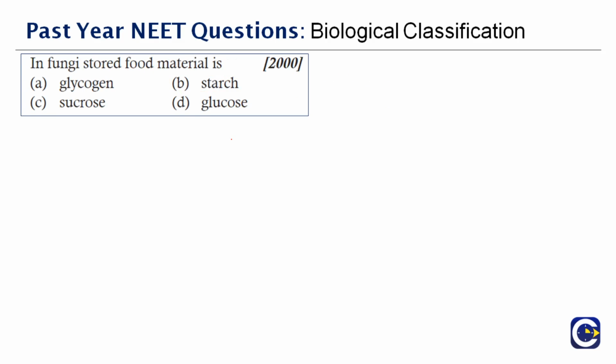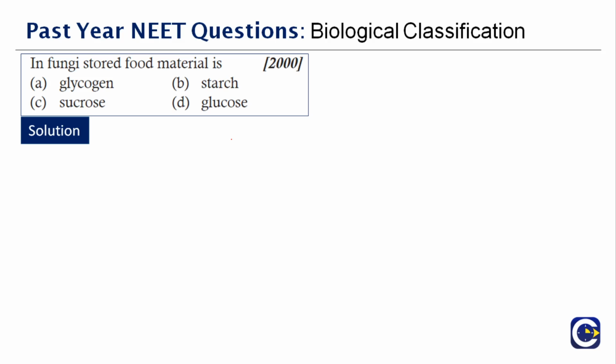Okay, next question here. In fungi, stored food material is dash. This is a very easy question for you to answer, I think. We already saw about this in the earlier parts. Even when we discussed the algae, I explained to you for each pigment related algae, each type of food is stored. Likewise, fungus also has a stored food which will help in the survival of the organism. The stored food is obviously not starch, glucose or sucrose, it is glycogen. Glycogen is the stored food which is a major reserve food of animals, fungi and certain bacteria.